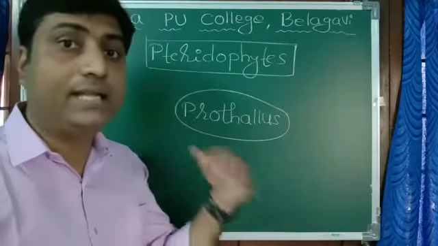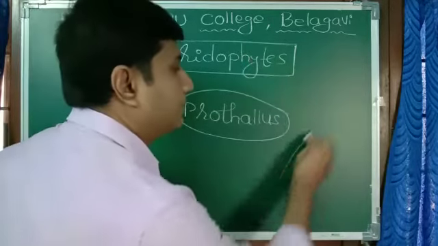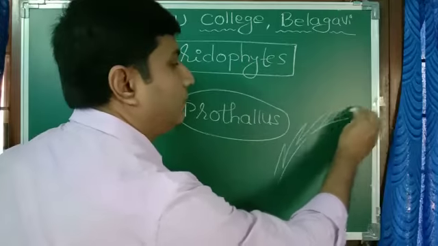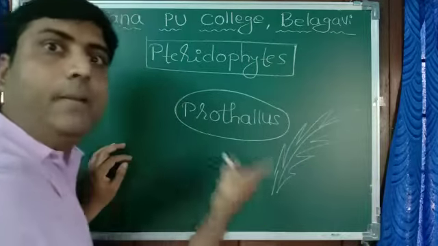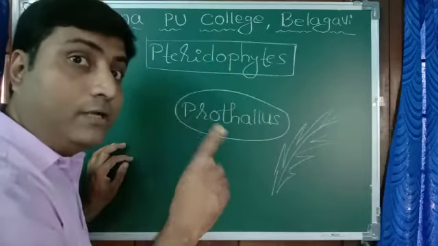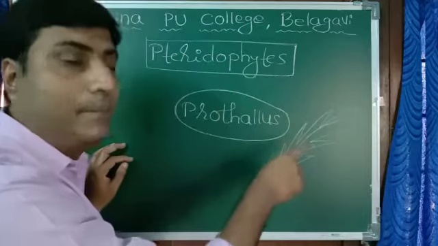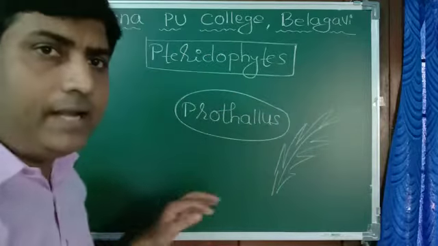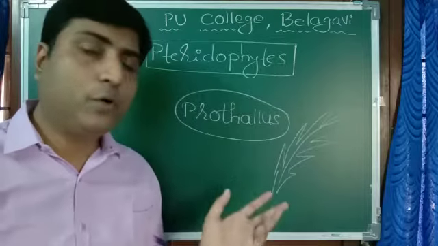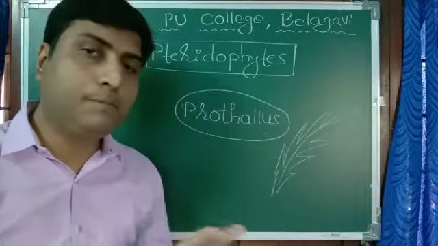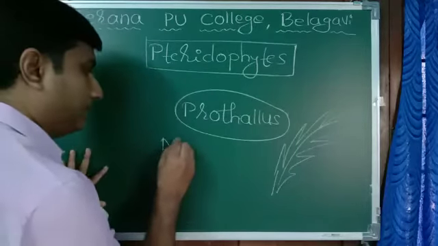Here sporophyte is independent. I told you the plant of pteridophytes may be fern, so this fern is actually the sporophyte. It is green in color, independent. In case of bryophyte, sporophyte is dependent on gametophyte, whereas here sporophyte is independent. Why is it called sporophyte? It must produce spores. There are two types again. Some produce only one kind of spore, whereas some produce two types of spores, microspores and megaspores.